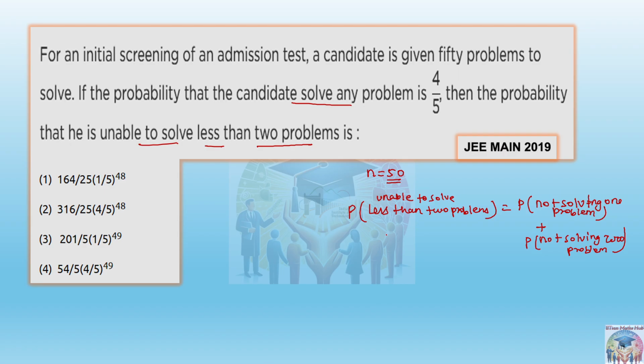Now just tell me, the probability of candidate solving any problem is given. It means what is given here? Yes, Aruna, tell me. Not solving less than 2.